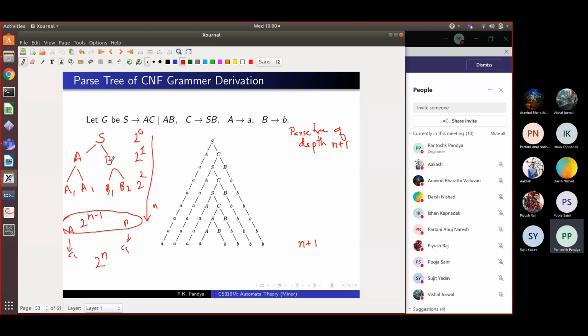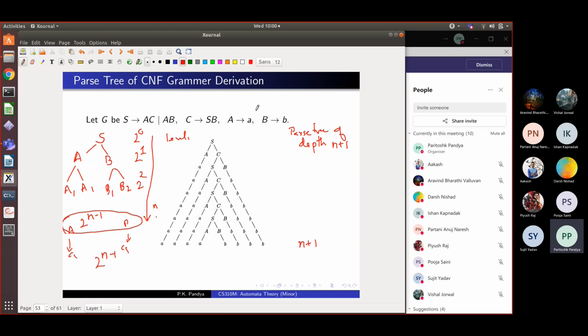We can talk about the depth of a level. This is level 1, and this is level n. In level n, I will get a string of 2 raised to n minus 1, and at the next level, I will get a string of the same size, 2 raised to n minus 1.